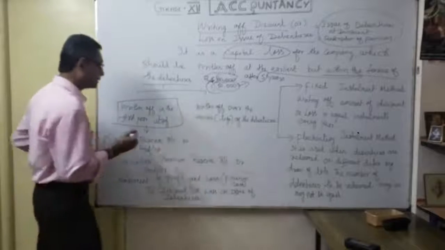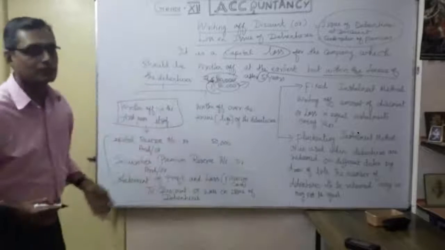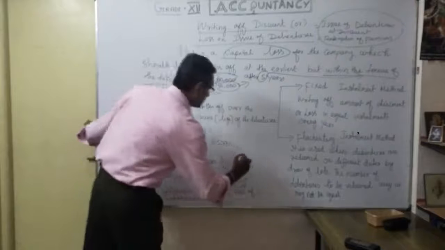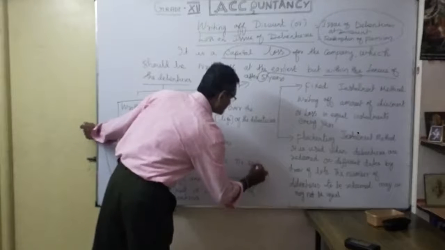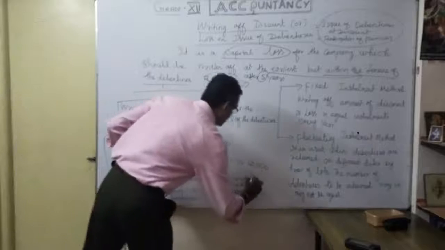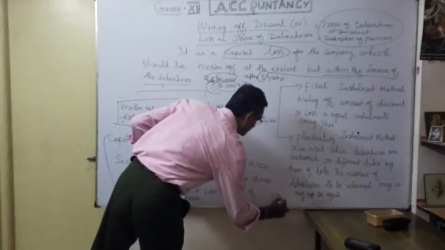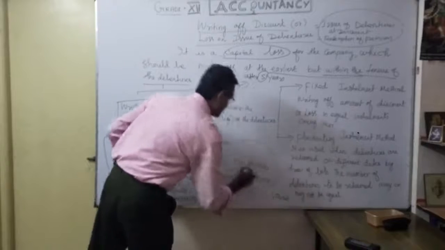Maybe our capital reserve has only 50,000, then the balance is 1 lakh. Securities premium reserve maybe 50,000, and the remaining 50,000 we take from the company's profit. Likewise we utilize them. You understood all three?